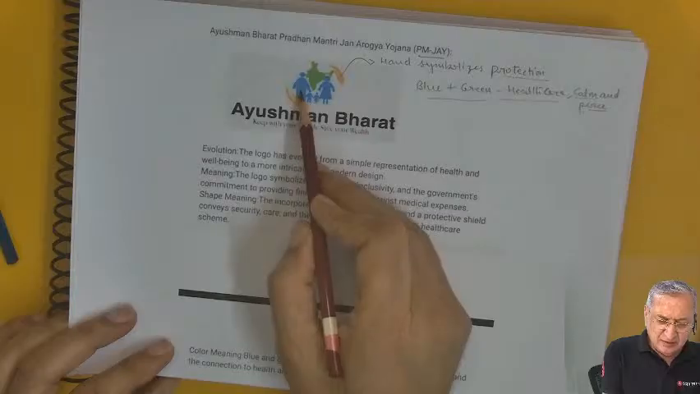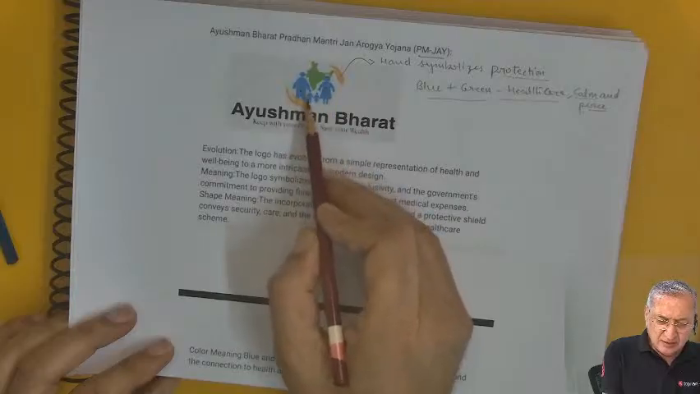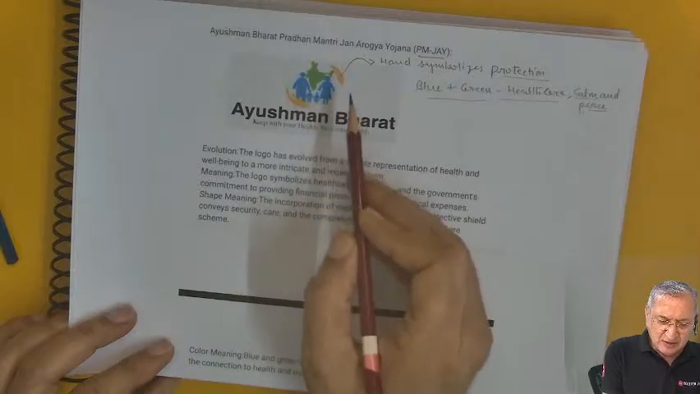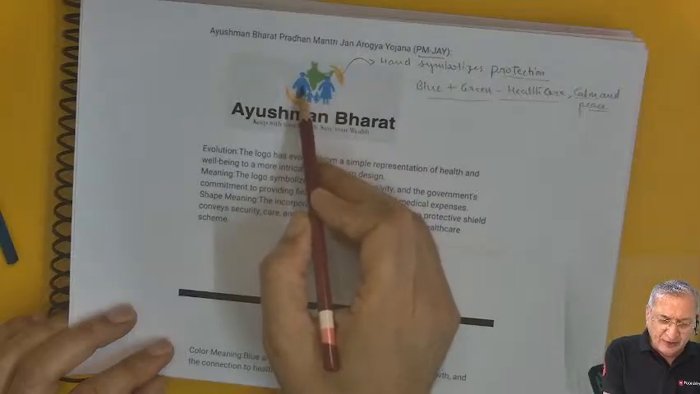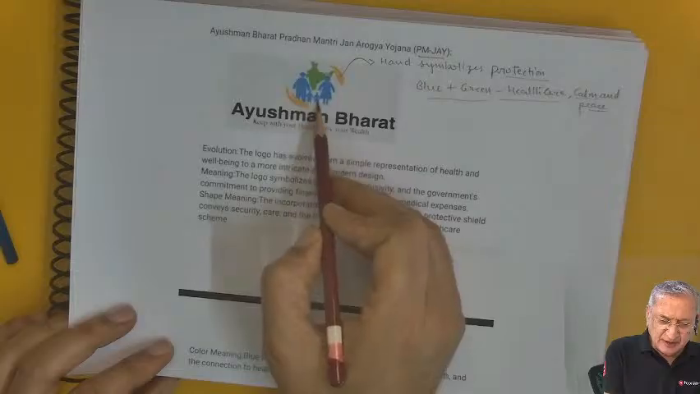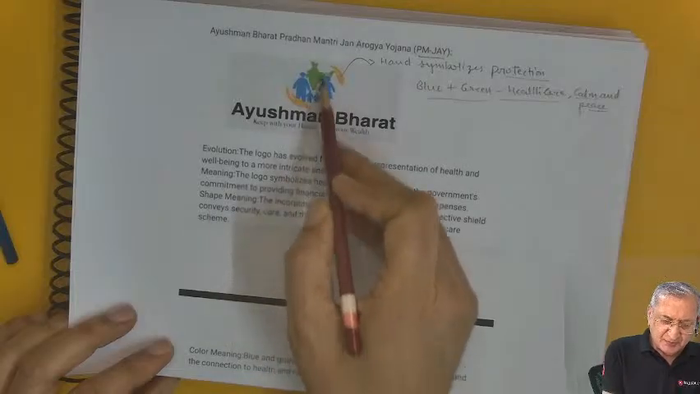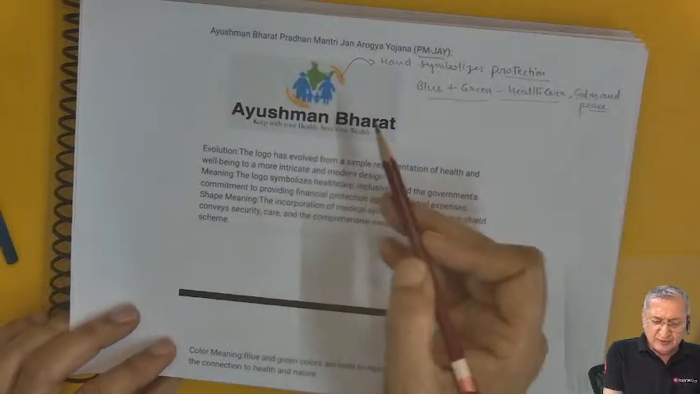And these symbolic meaning, a family of father, mother, and two children. And of course, the map of our country.